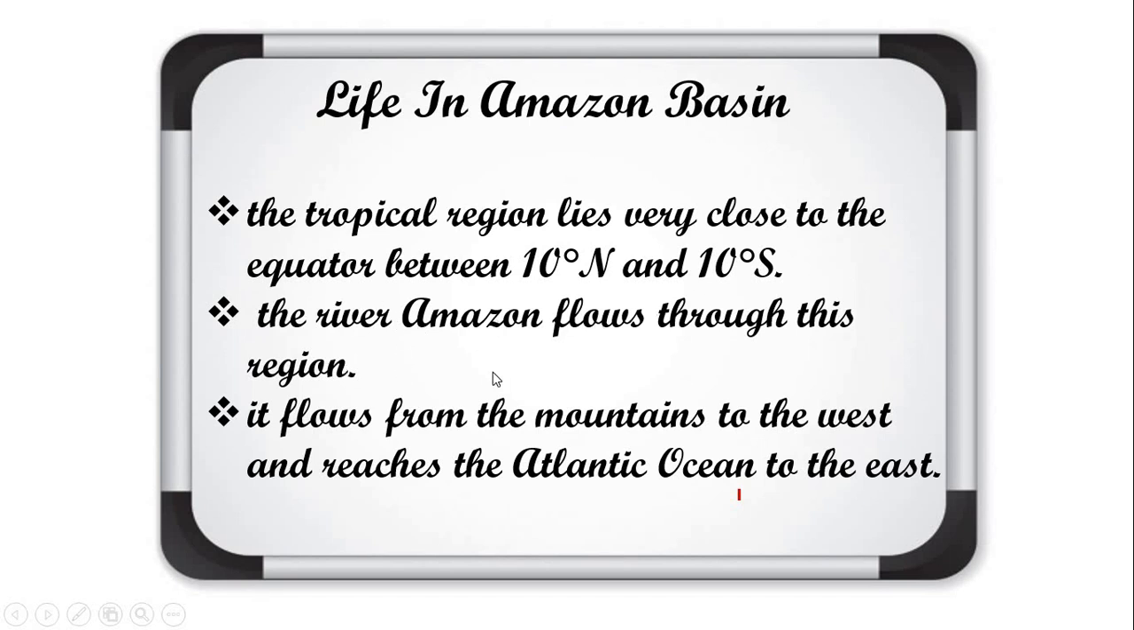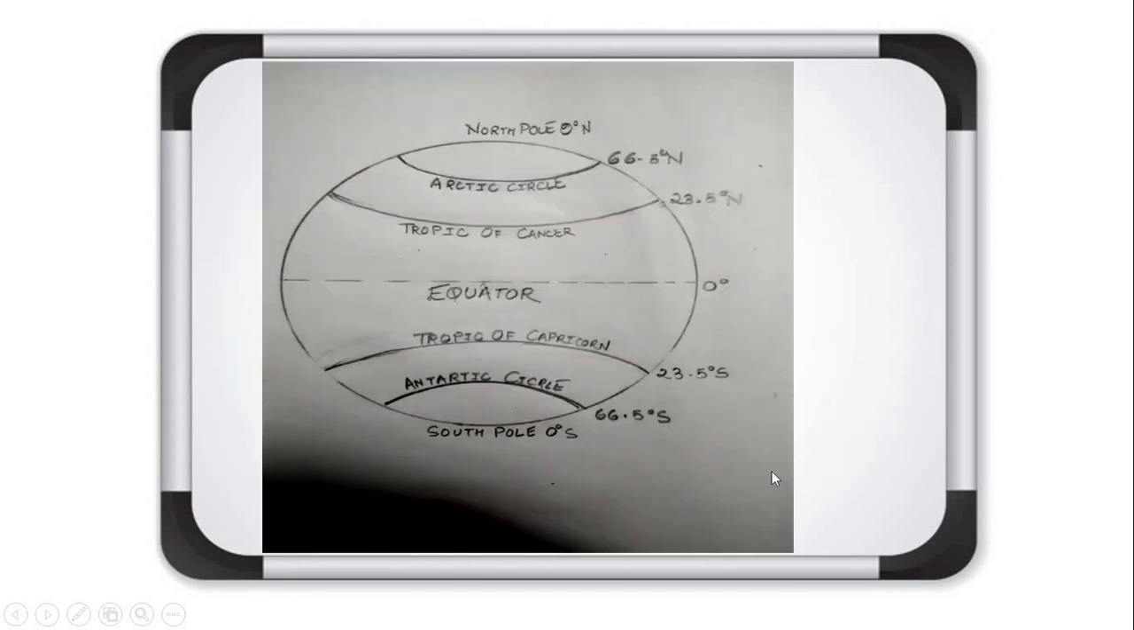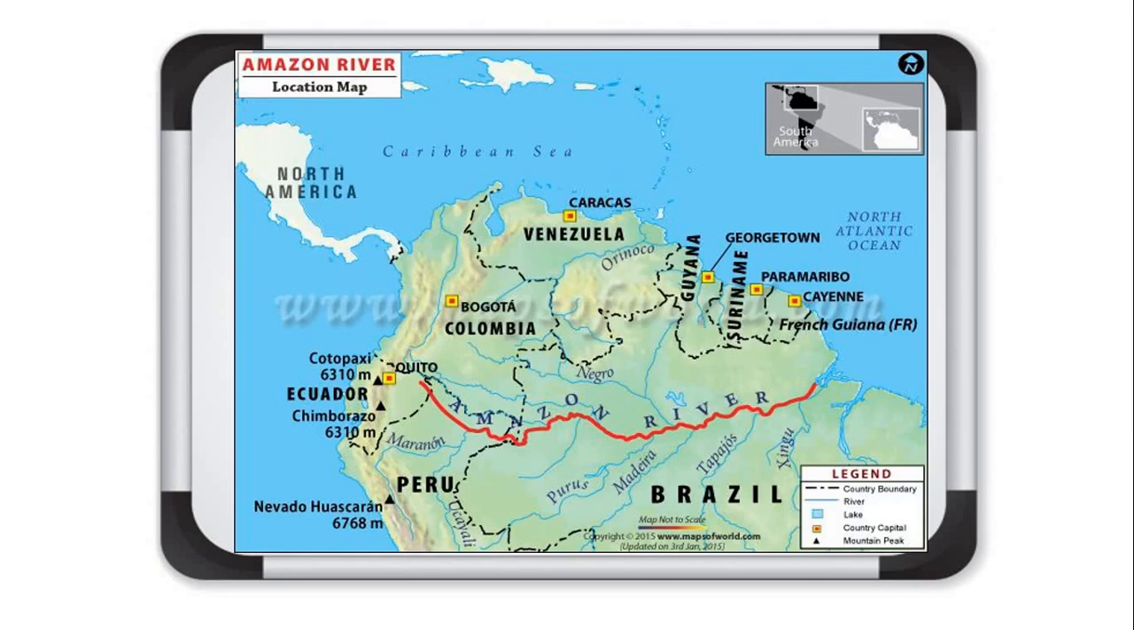So which river flows in this area? Amazon river. It flows from the mountains to the west and reaches the Atlantic Ocean to the east. Yes, friends, now I will show you the map of Amazon river. Give a look here. Okay, this is the map of South America. Now we will see the location of Amazon river. So this red line is marked to show Amazon river.